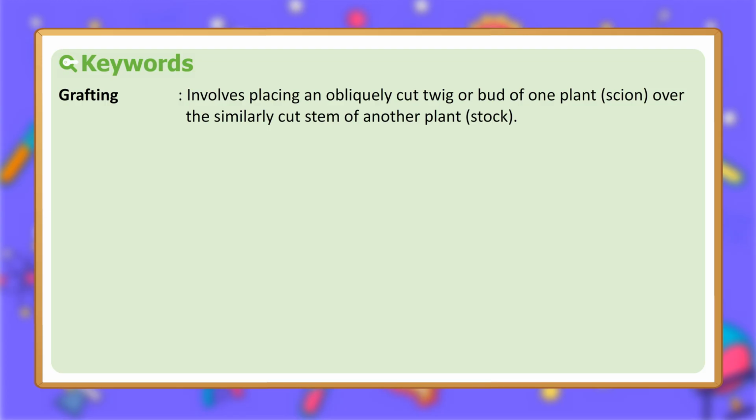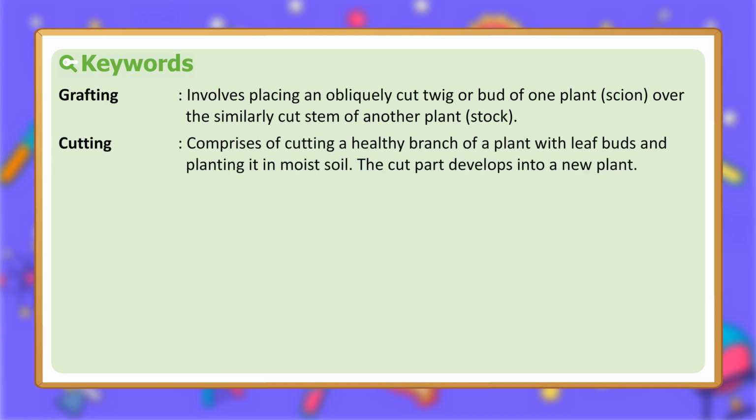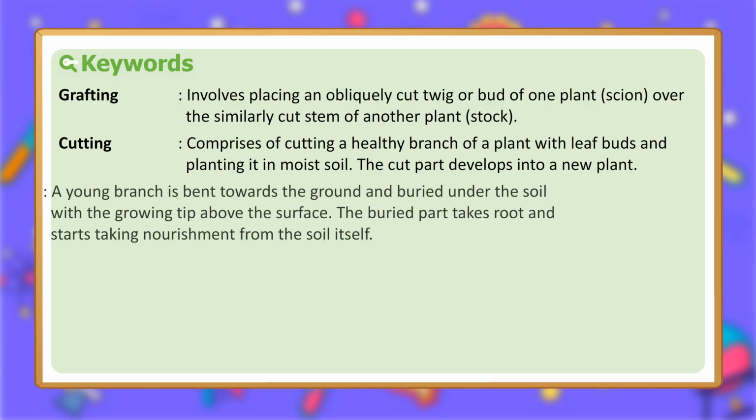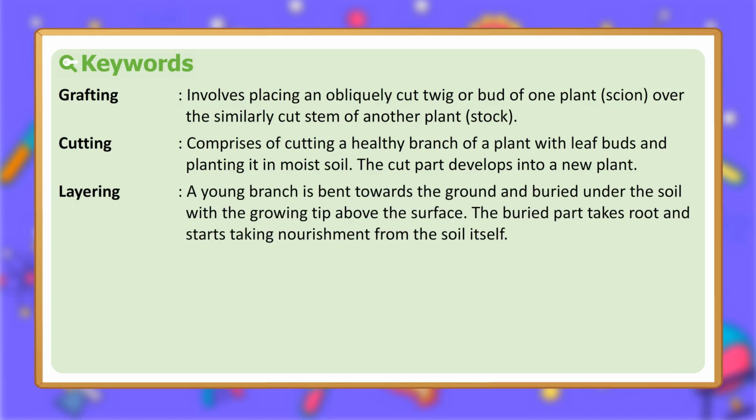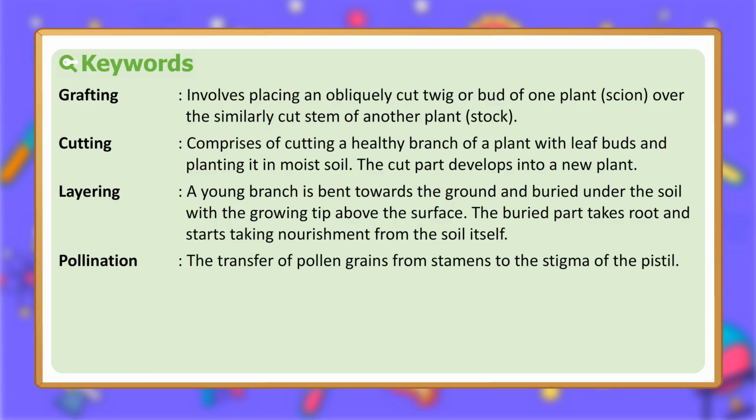Grafting involves placing an obliquely cut twig or bud of one plant, scion, over the similarly cut stem of another plant, the stock. Cutting comprises cutting a healthy branch of a plant with leaf buds and planting it in moist soil. The cut part develops into a new plant. Layering. A young branch is bent towards the ground and buried under the soil with the growing tip above the surface. The buried part takes root and starts taking nourishment from the soil itself.